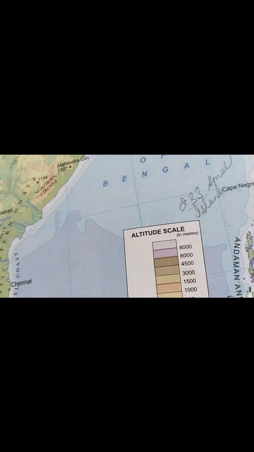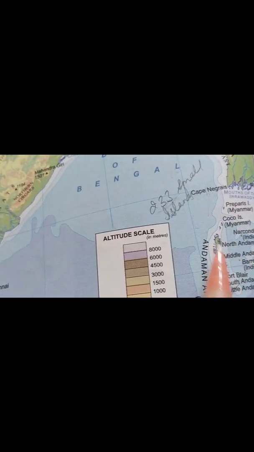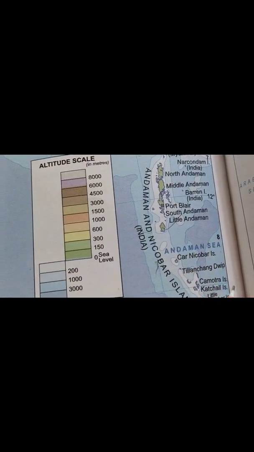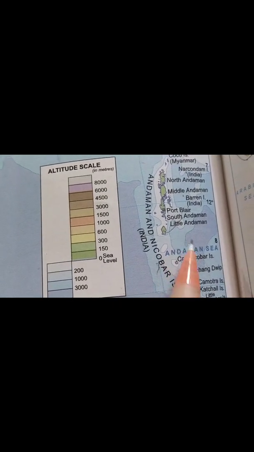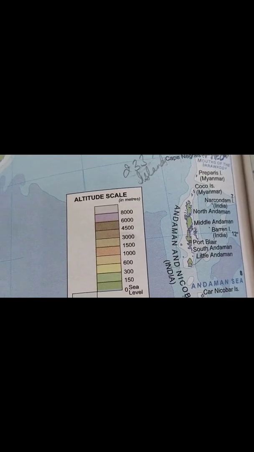The northern area is called Andaman, and the southern cluster is known as Nicobar. This down portion is known as Nicobar, and the upper portion is known as Andaman. Got it, children?